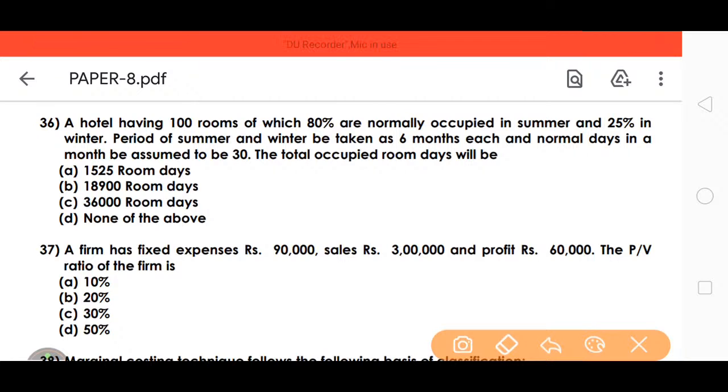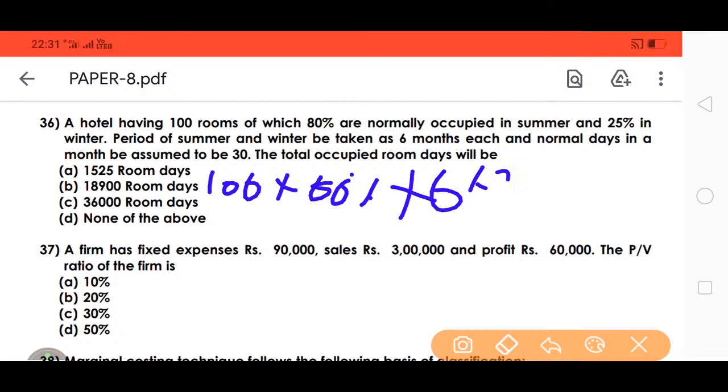Total rooms is 100 into 80% into 6 into 30.